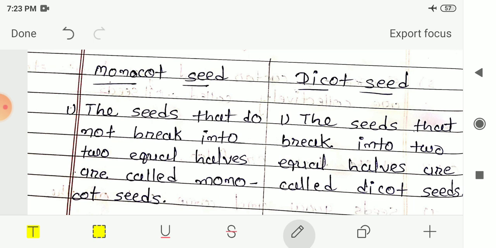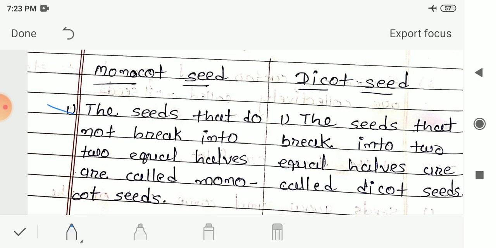So first difference between these two is, in monocot seed, the seeds that do not break into two equal halves are called monocot seeds. We cannot break this kind of seeds into two equal halves, and when you try to break this kind of seeds, you will get small pieces of the seeds or powder form.